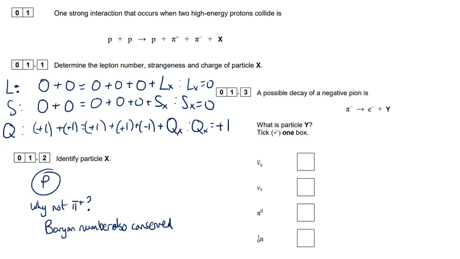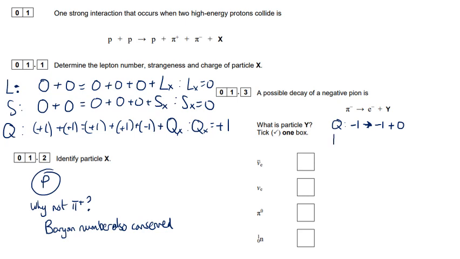And third part, we're told a pion can decay into an electron plus something else. So what's the other particle? Well, do the same sort of things again, balance values. So let's balance, the charge is balanced if it has a charge of 0.